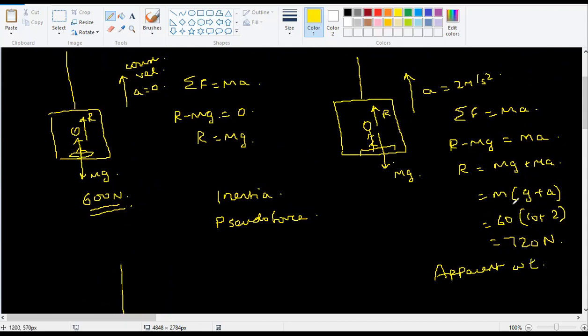Don't just stop here. When I give you the numbers, it will make more sense. So the apparent weight is 720 Newton. That means I am getting pushed downwards by 720 Newton, which means the floor will give me a reaction force of 720 Newton. So that's why R is equal to 720 Newton.